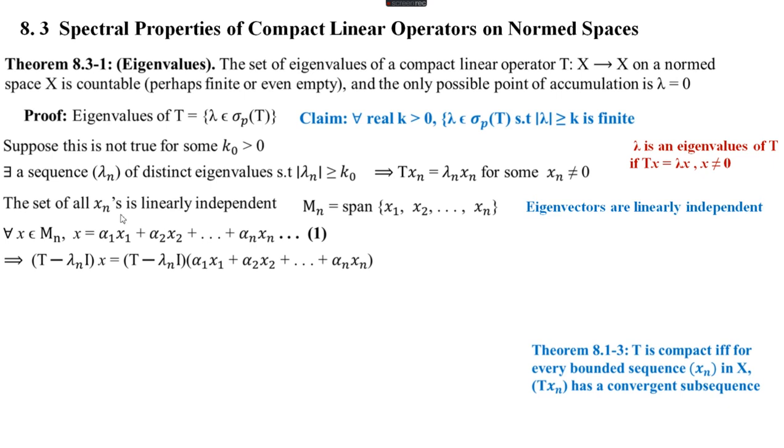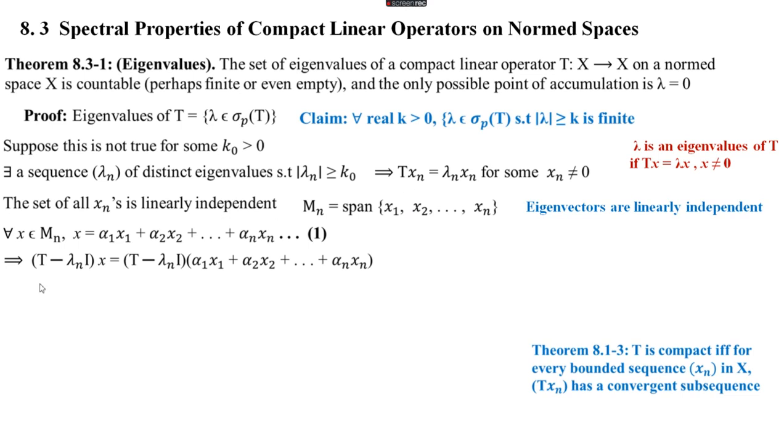We denote this representation by equation 1, for later use: x equals alpha 1 x1 plus etc., alpha n x n, for every x belonging to M n. Then we are considering T minus lambda n I of x. We know that T x equals lambda x, and T x n is equal to lambda n x n, so T x n minus lambda n x n equals 0 also.